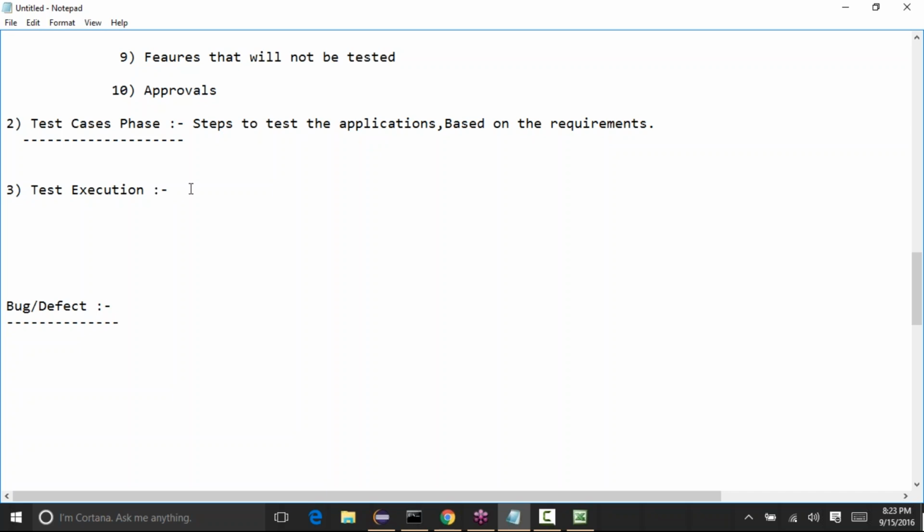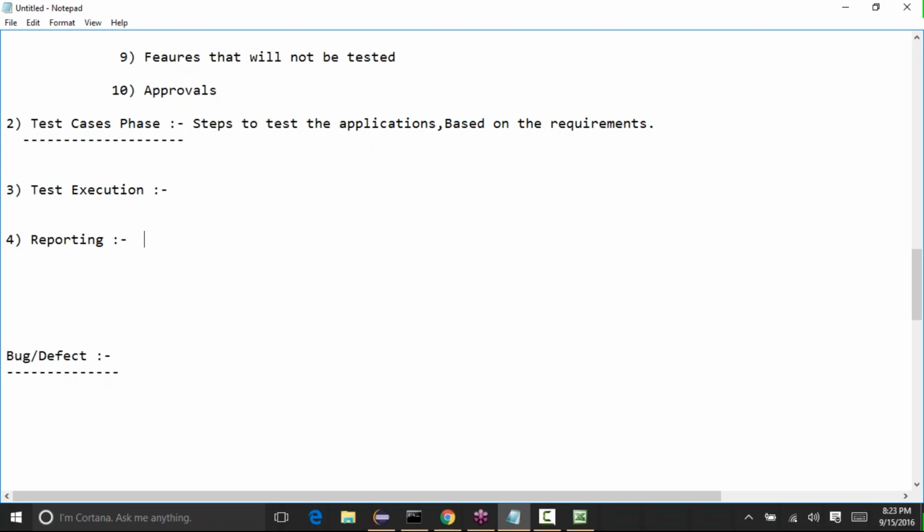So for now, we will execute the test cases and update our expected and the result. That's what we'll do in the test execution phase. We'll execute all our test cases, and once the execution has been completed, then comes the reporting. In the reporting, what we generally do is we'll generate the reports.